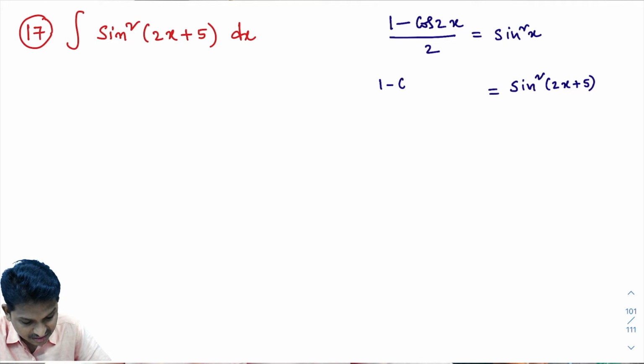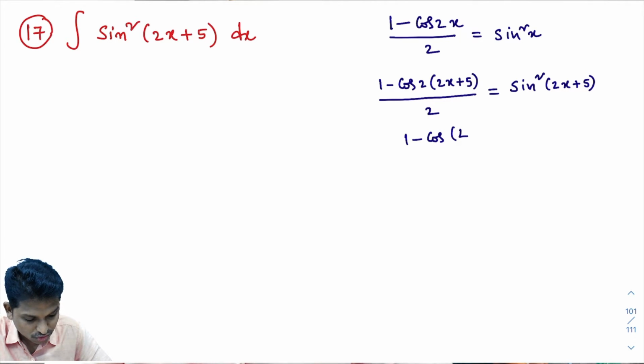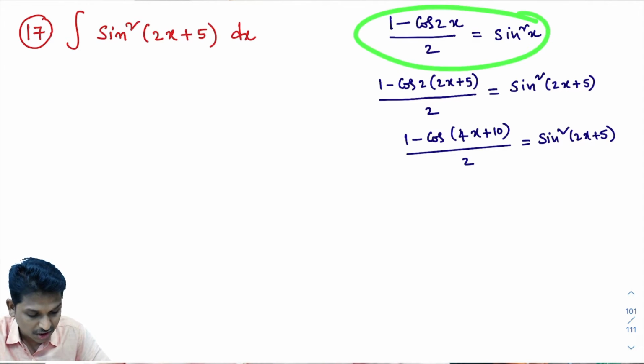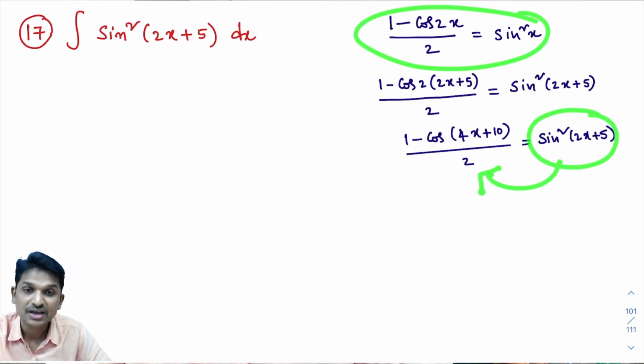1 minus cos of 2 into, here x is there. In place of x, what will we write? We will write 2x plus 5, divided by 2. If I simplify this, what will I get? 1 minus cos of 2 into 2x, that is 4x plus 10, divided by 2, equals sine square of 2x plus 5. If you know from this formula how to write sine square of 2x plus 5, then you can do this problem very easily.